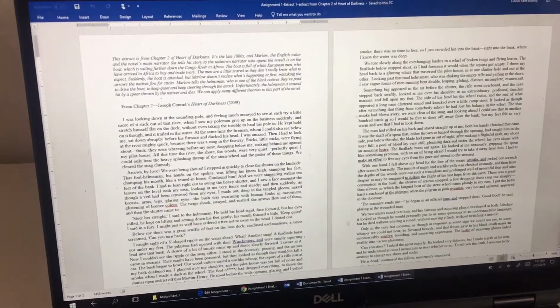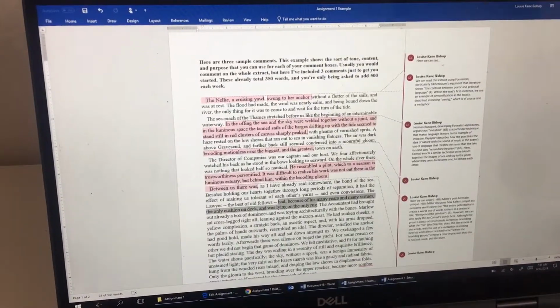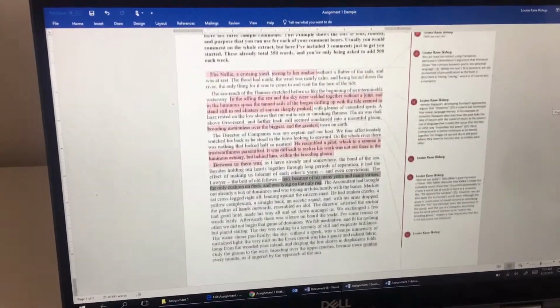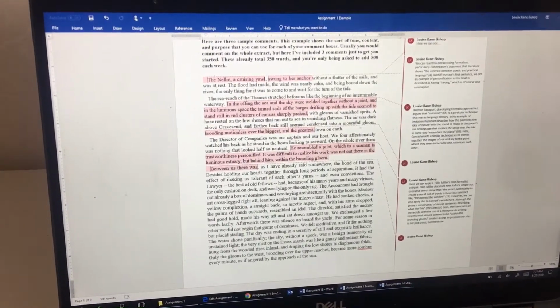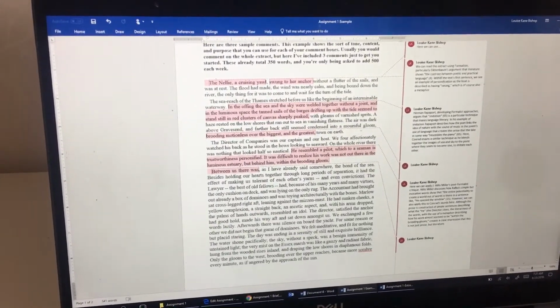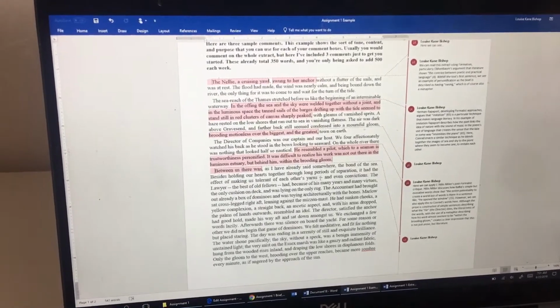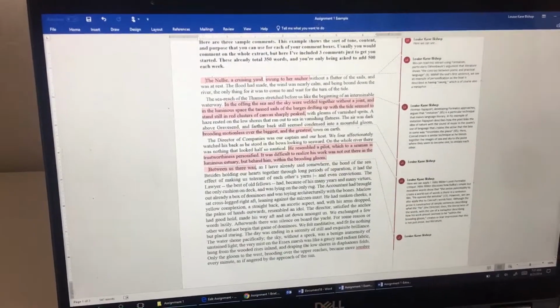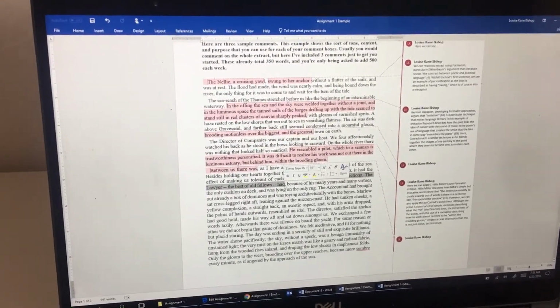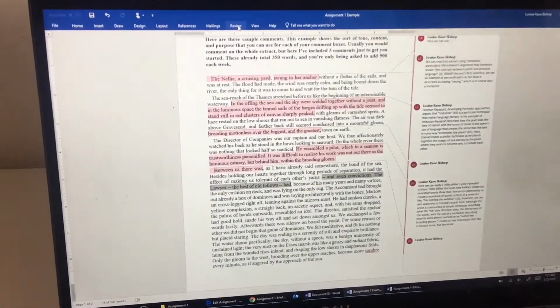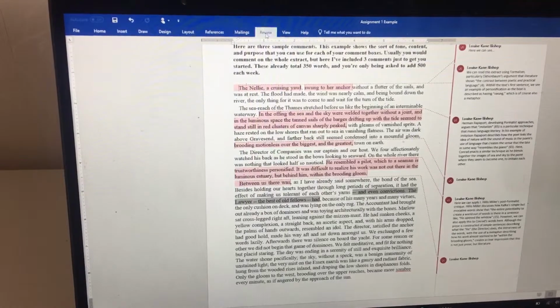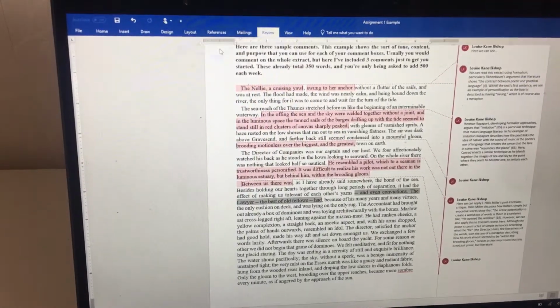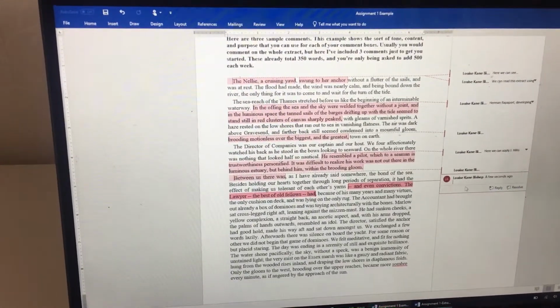It's nice and blank. And you add some comments like this. So let's imagine that we wanted to say something about this bit here. Let's say these dashes, these short sentences. Let's say we were going to read formalism into this. You would hit review up here, and then you would go new comment, and then you'd make your point.